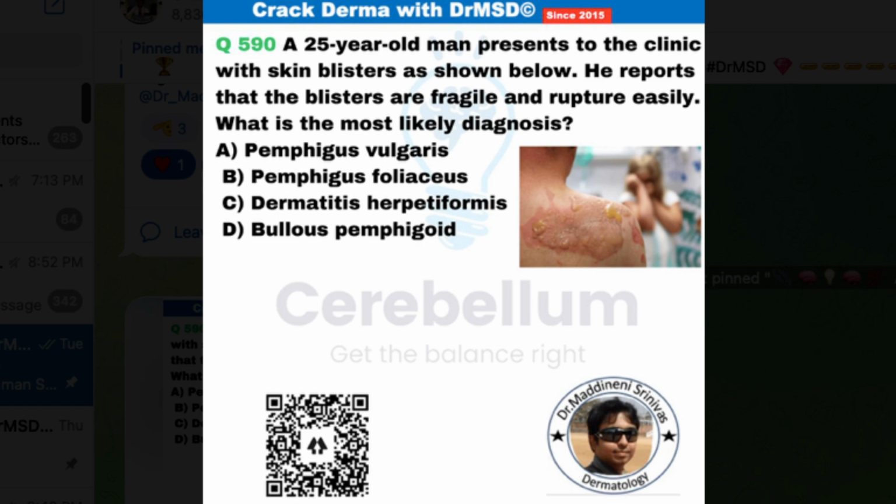So that is the reason why Pemphigus vulgaris is the best option to select here, which can present with fragile blisters which can rupture easily and which can form erosions.